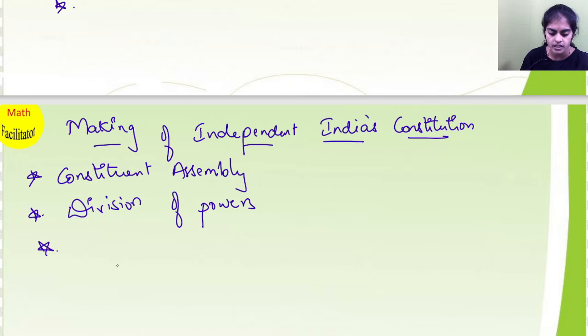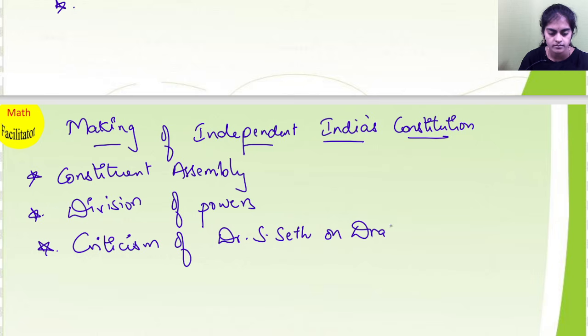And also learn the criticism by Dr. S. Seth on the draft constitution. What is this criticism? Please learn that.